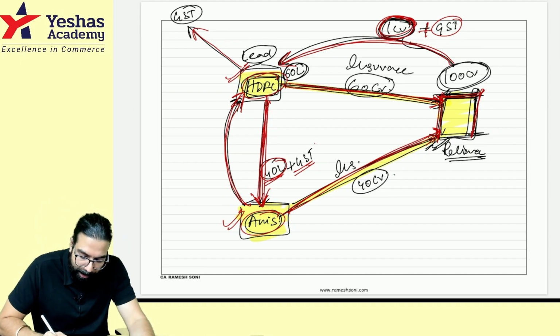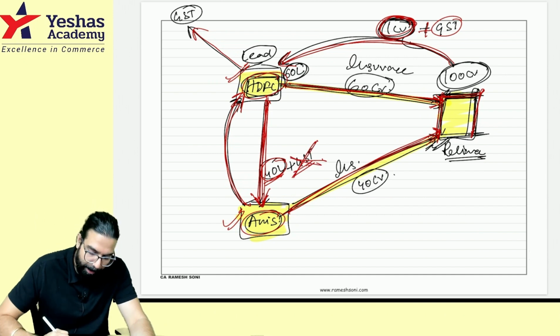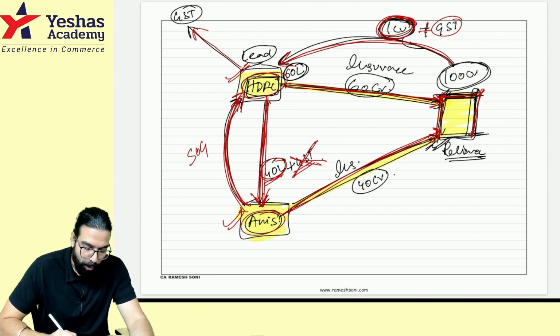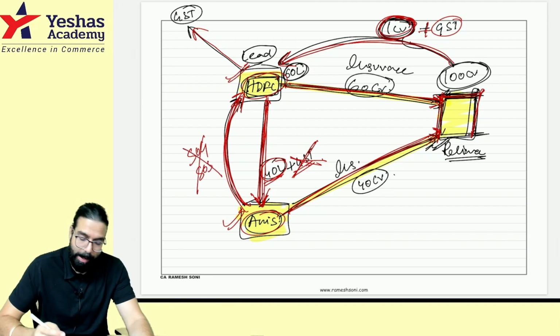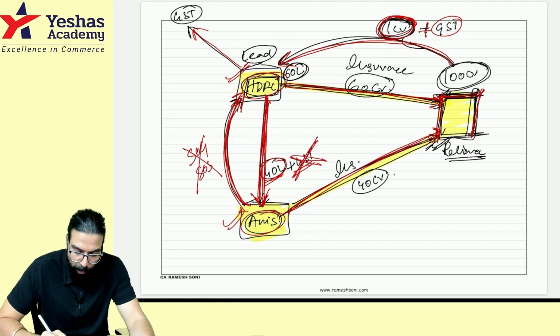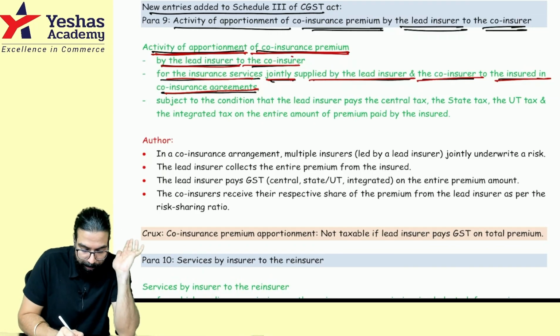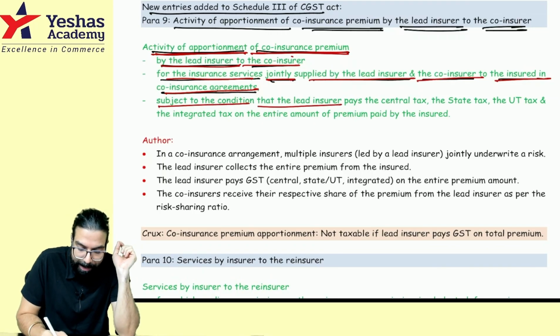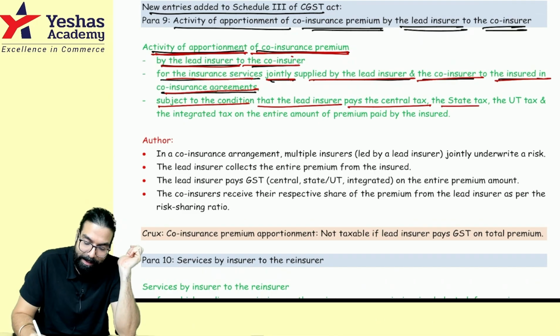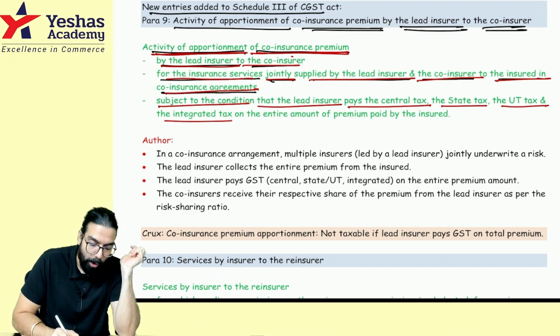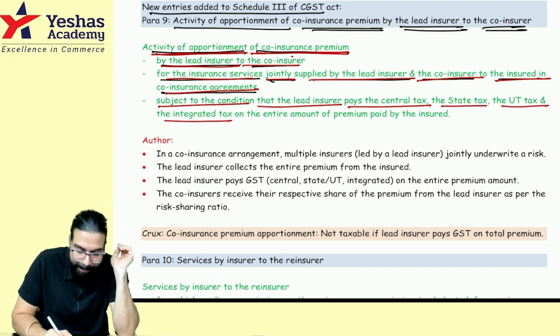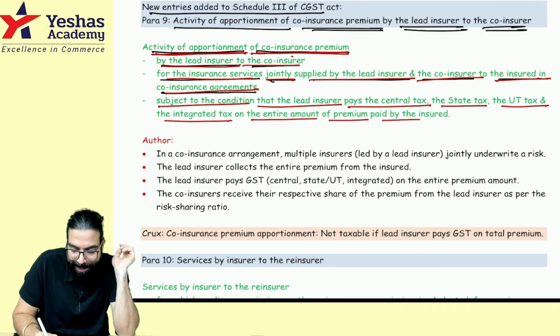On 40 lakh rupees they are telling that GST will not be there, because there is neither supply of goods nor supply of service over here, and on this 40 lakh rupees there will be no GST. That's all that has been told. But there is one condition: it is subject to the condition that the lead insurer pays the GST, CGST, SGST, UTGST or IGST on the entire amount of premium paid by the insured.